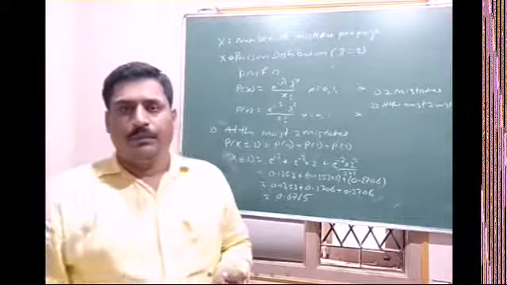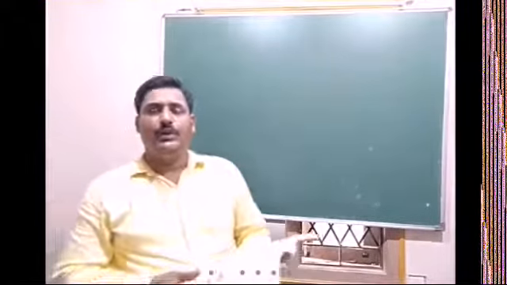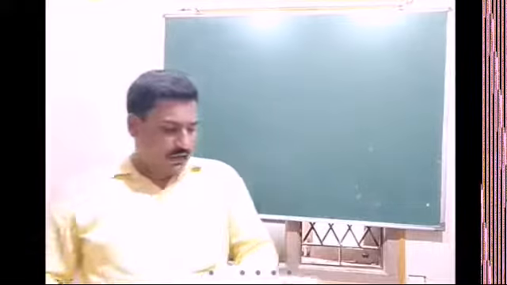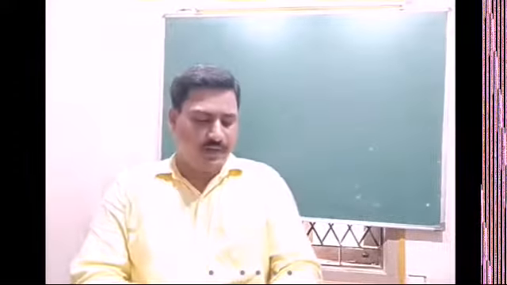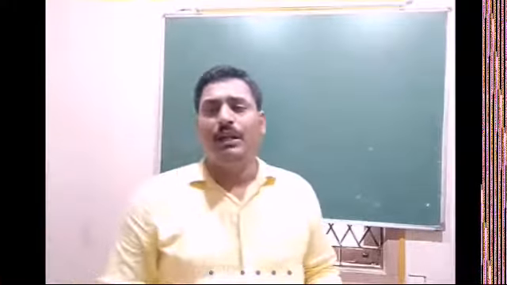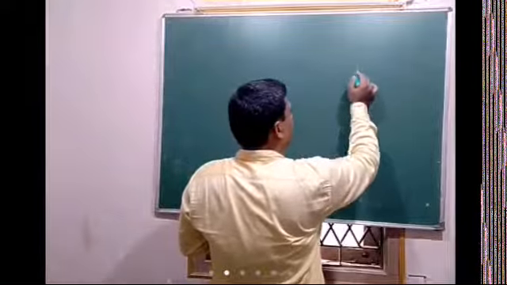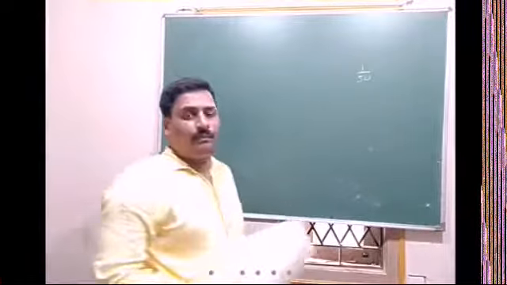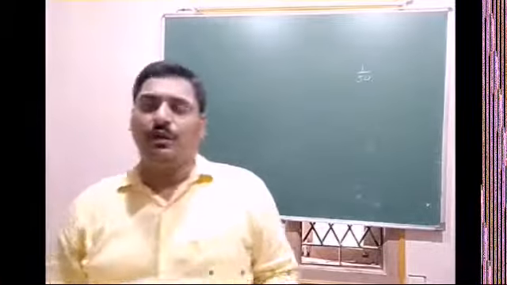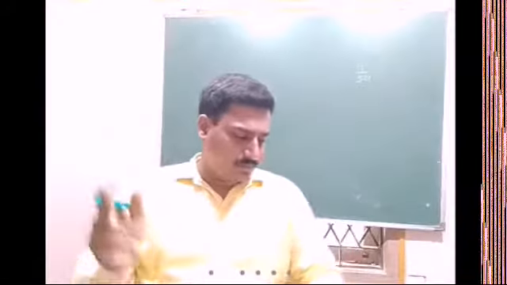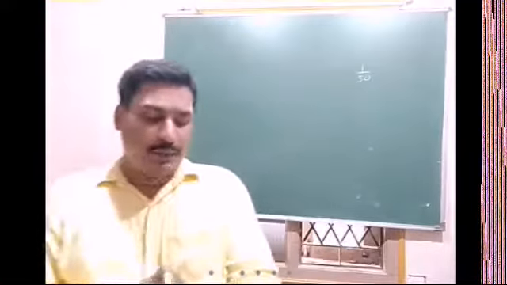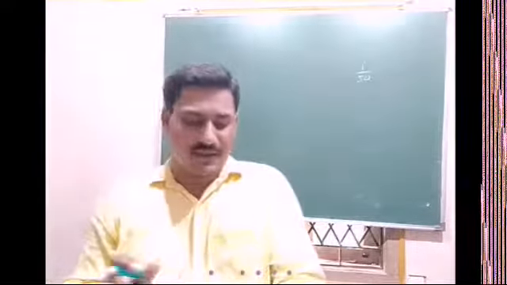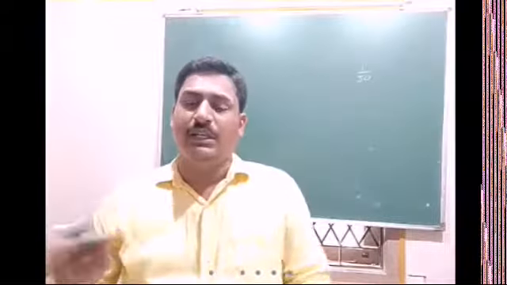Next question on Poisson distribution. The probability that a knife manufactured by a firm is defective is 1 by 50, that is, 1 divided by 50. This is a different kind of question. Here he has not given the average. Remember, it is not an average. The probability that a knife manufactured by a firm is defective is 1 by 50.